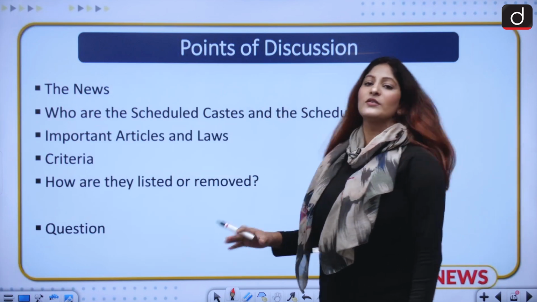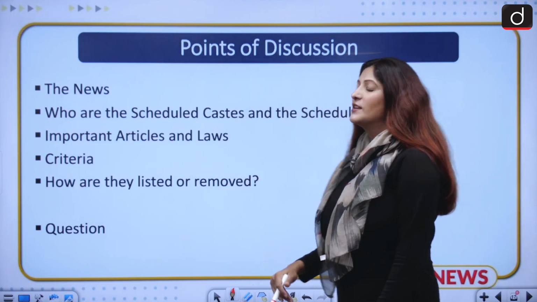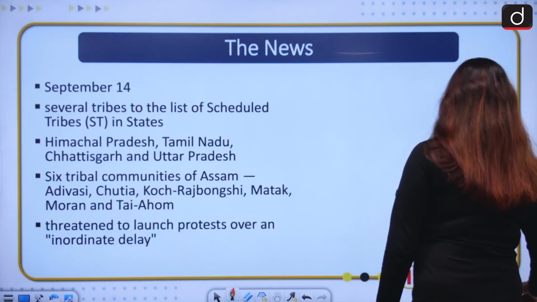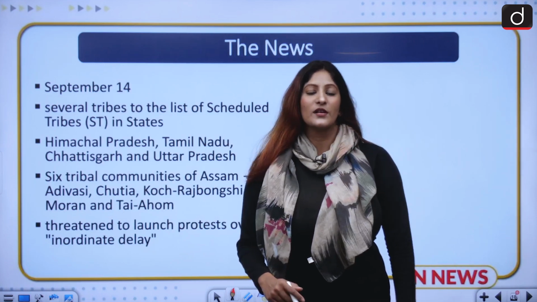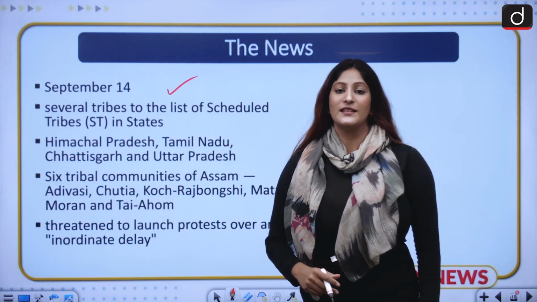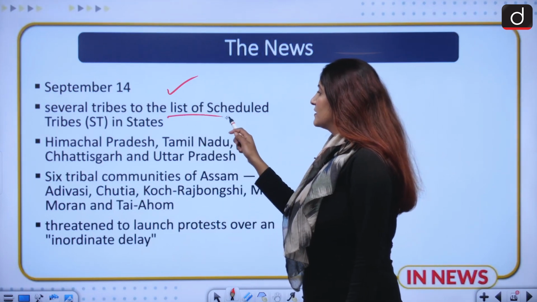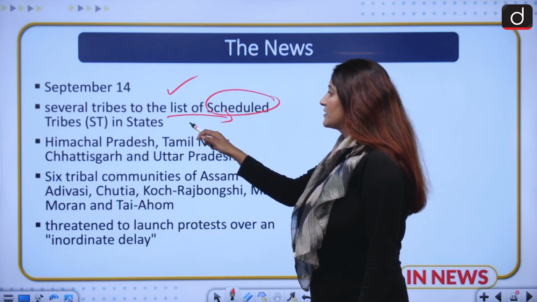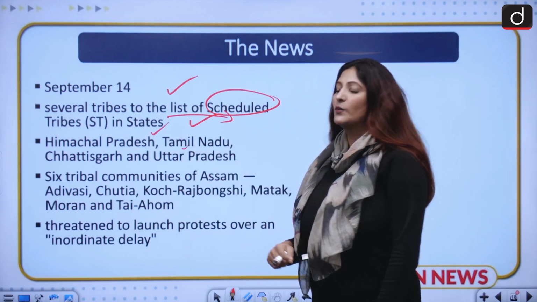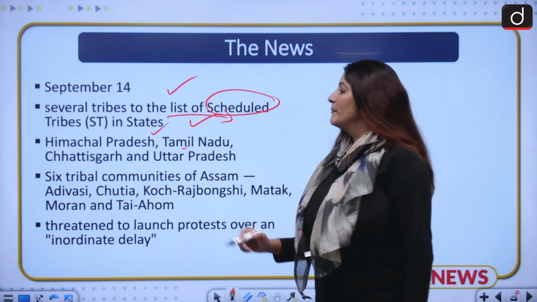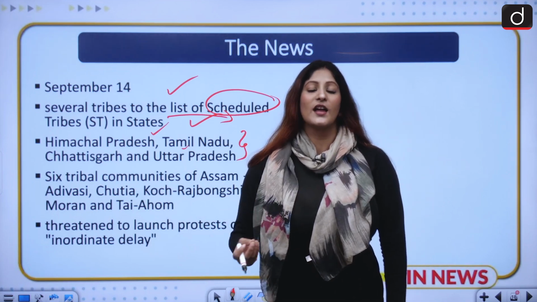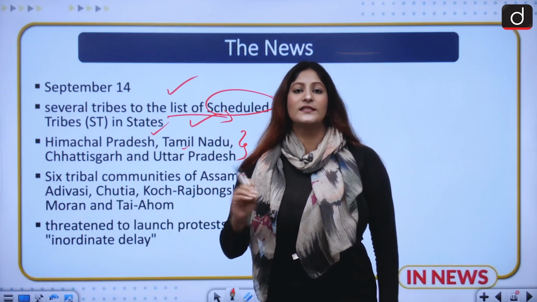Before we move on directly to the news, these are the main components. From the perspective of the GS Mains Paper 2, you have to pay attention as sociology students as well. So what is the current news? On September 14, the Ministry of Tribal Affairs and the Centre listed certain scheduled tribes into the list, and these come from states such as Himachal Pradesh, Tamil Nadu, Chhattisgarh and Uttar Pradesh, because the state is the first point of contact whenever an initiation has to be taken with respect to listing of the tribes in the scheduled list.